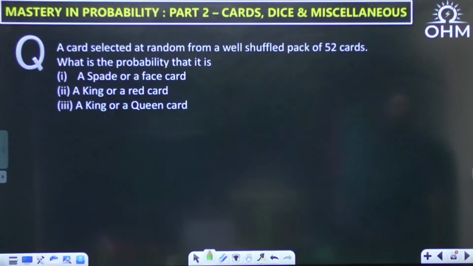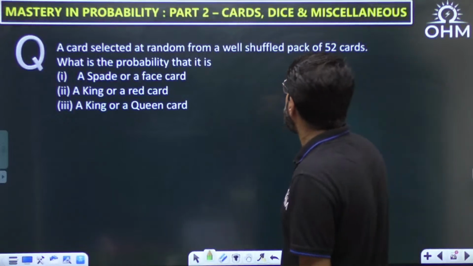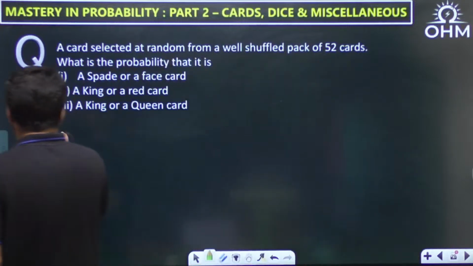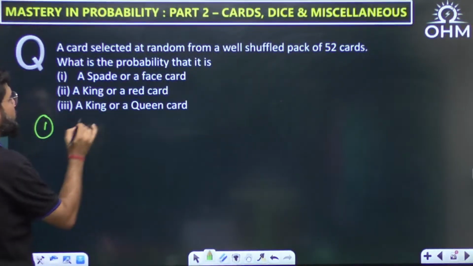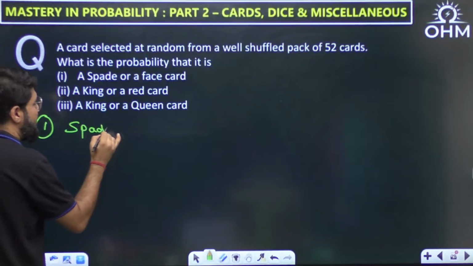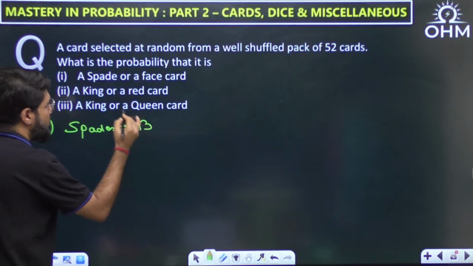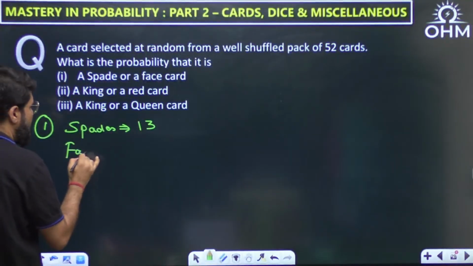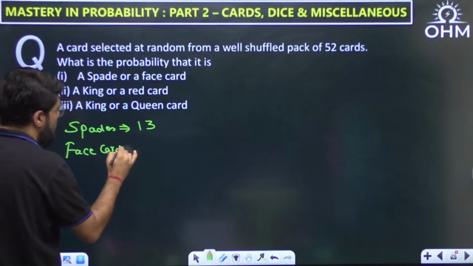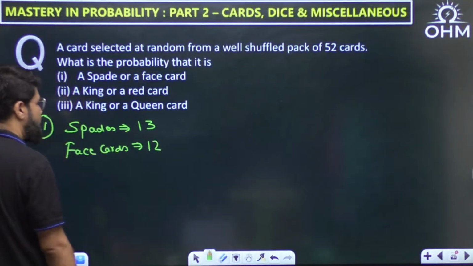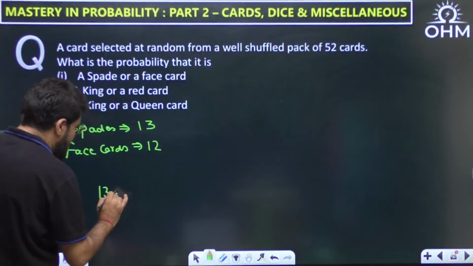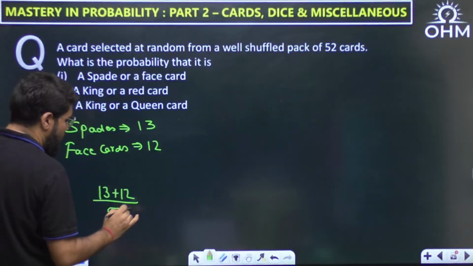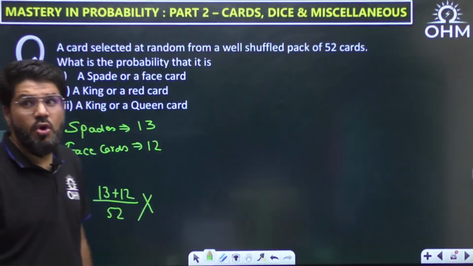So now let us come to the question. A card is selected at random from a well shuffled pack of 52 cards. What is the probability that it is a spade or a face card? Spade is a suit, so there are 13 cards. Or a face card. How many face cards are there? Just now I told you there are a total of 12 face cards. So is my answer total favorable cases upon total number of cards, 13 plus 12 upon 52? No, if you write it this way, it is wrong.